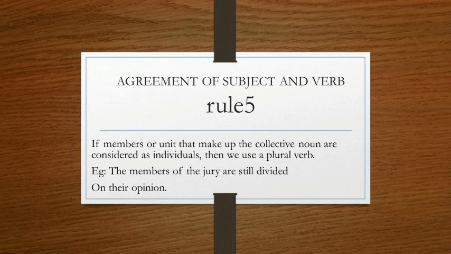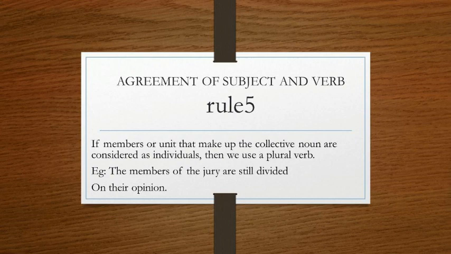So as the subject, the members, is plural, here the verb will be plural. So the members of the jury are still divided on their opinion. Now if the subject was just jury, the verb would change, because jury would be taken as a single unit.